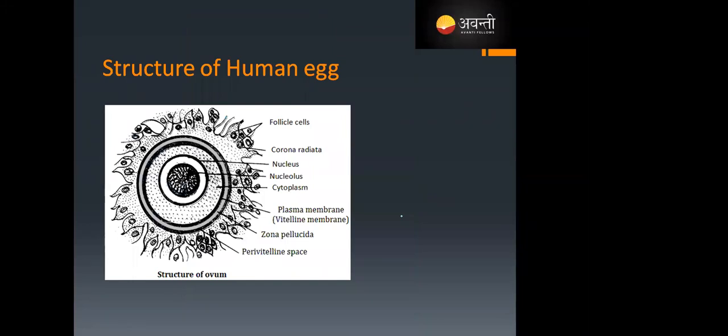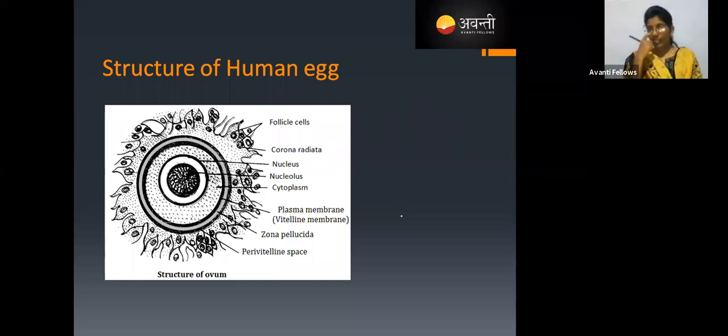Next is the structure of a human egg. What is the exact structure of a human egg? The human egg is haploid, and we all know that whether the cell is haploid or diploid, it should contain a membrane. It is not going to contain the